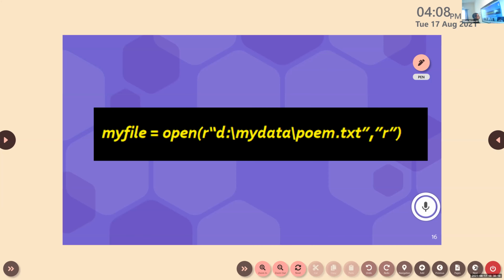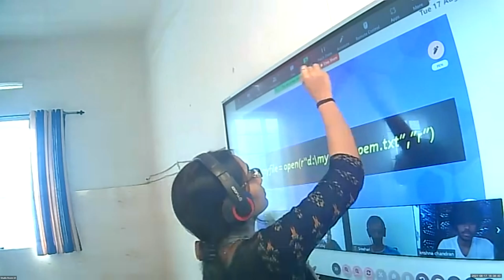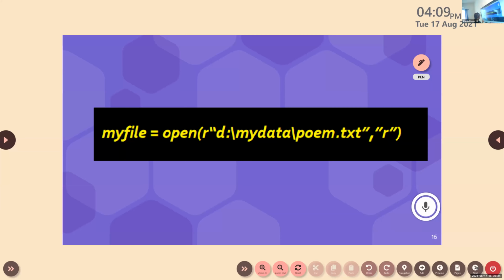Now, Krishna, look at the screen. Now tell me, can you explain this one? What is the file? What is the name of the file? Which type of file are we going to open? This is the name of the file, isn't it?